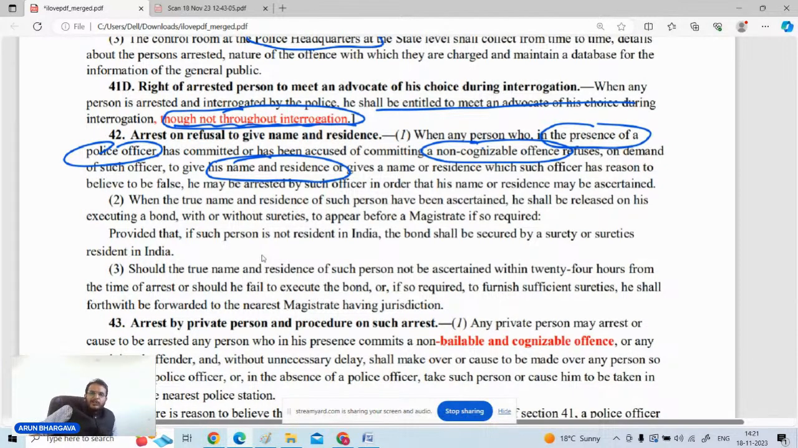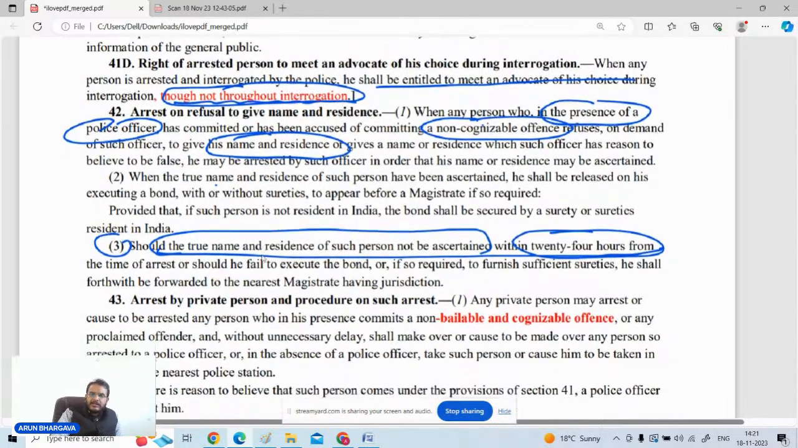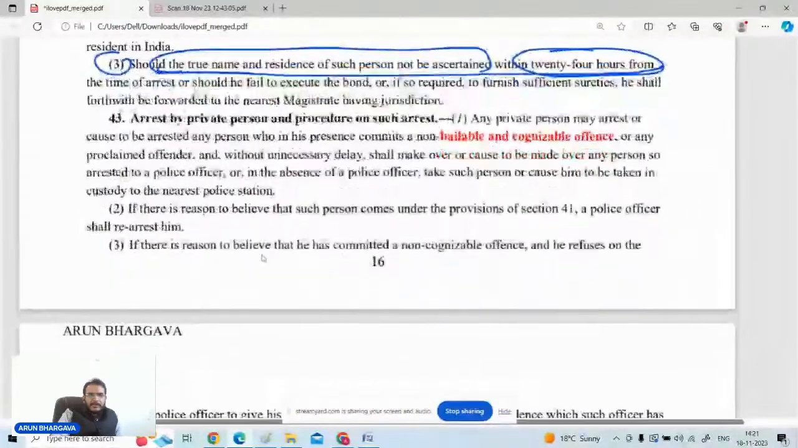तो in the presence of the police officer that offence is committed, the offence is non-cognizable in nature, the police officer demands the name and residence of such person and the person does not mention his name and residence. If the name and residence is not disclosed, the person can be arrested. The person can be arrested, but the moment his true name and address is ascertained, he will be released. But if within 24 hours his name and address is not disclosed, then he will be immediately forwarded before the judicial magistrate under section 167 of the CrPC.